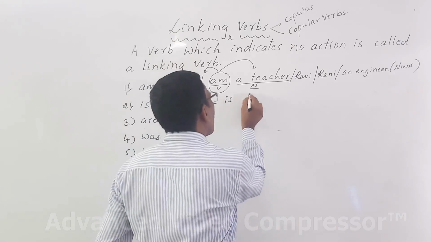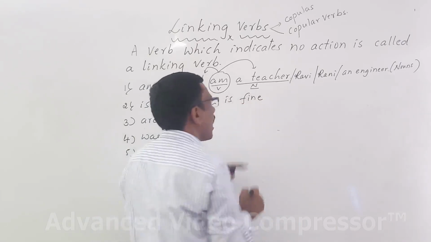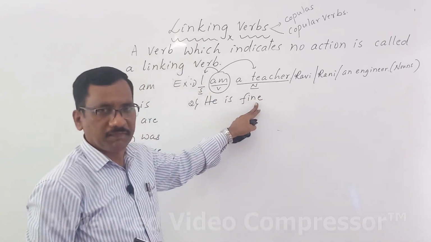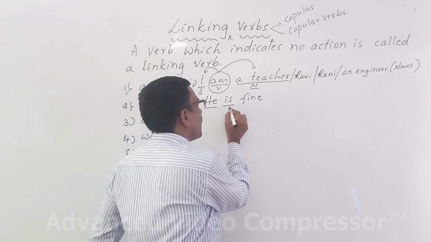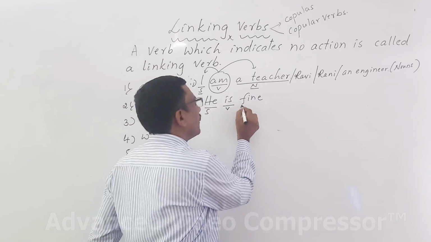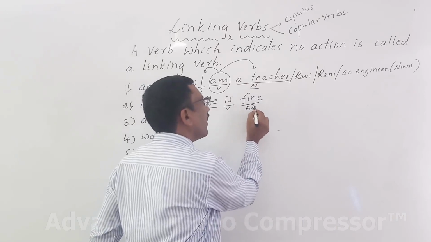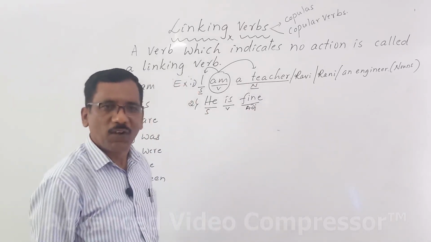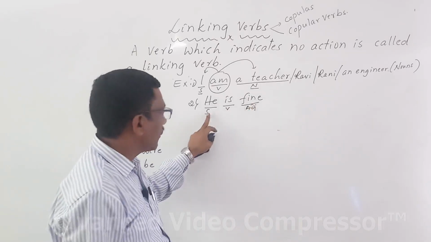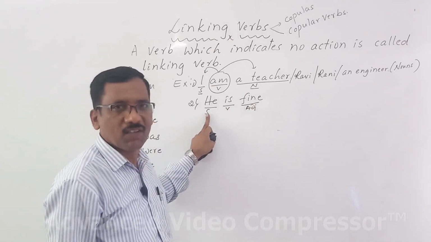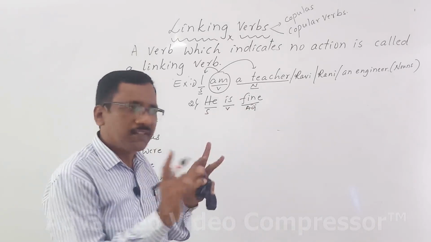Secondly, he is fine. How is he? He is fine. He is subject, is is the verb. Subject, verb. What is fine? Adjective. Okay? Adjective fine is equal to subject. Who links both the words?